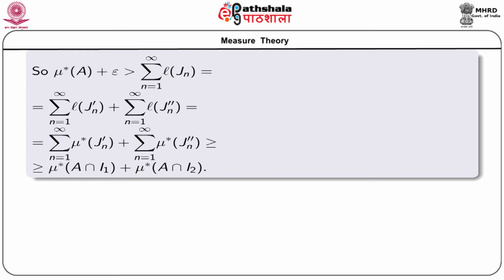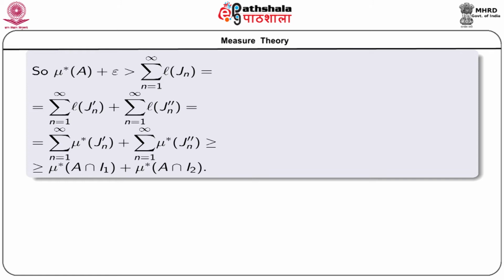Why? Because if we consider the set A intersection I1, we already have that A intersection I1 is a subset of union n Jn dash. So, we can use the countable subadditivity of the Lebesgue outer measure.